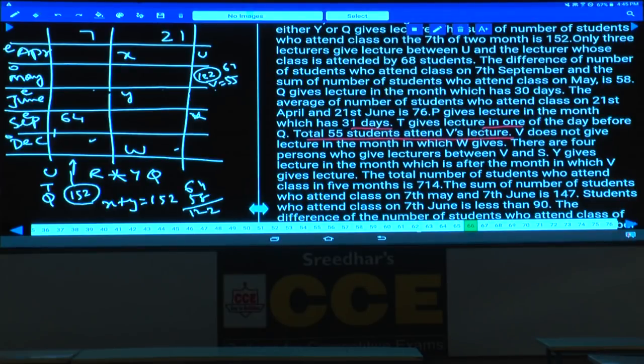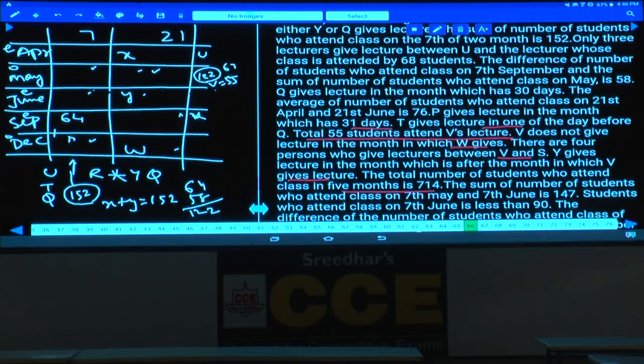V does not give lecture in the month which has W. There are 4 persons between V and S. If V is here, 1, 2, 3, 4, S can be here. Or if V is here, S can be here. How many possibilities are there for this V and S? 2 possibilities. And Y gives lecture in the month which is after V. Y is after V. The total number of students who attend class in 5 months is 714.